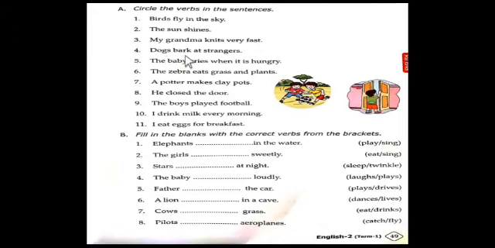Next, fourth one. Dogs bark at strangers. So in this, bark is an action. So bark is a verb. Okay, what is the sound of the dog? The sound of the dog is bark. How does the dog bark? We can show by action. Bow, bow, bow, like this. So it is barking. So bark is an action. So put the circle on it.